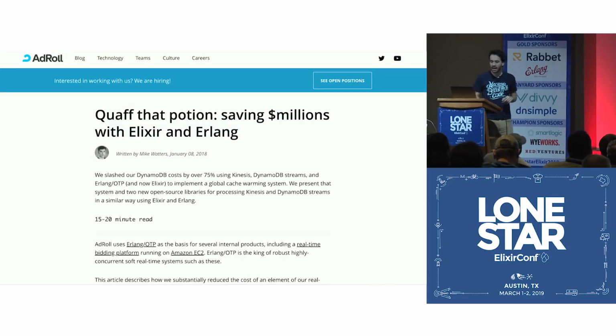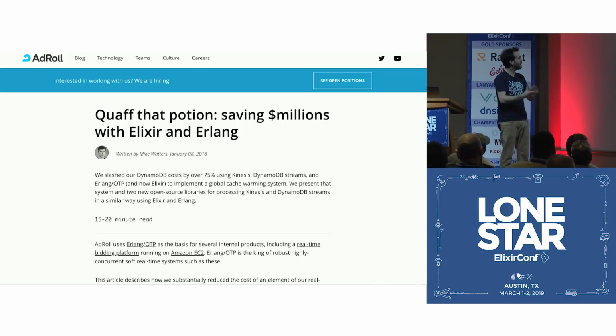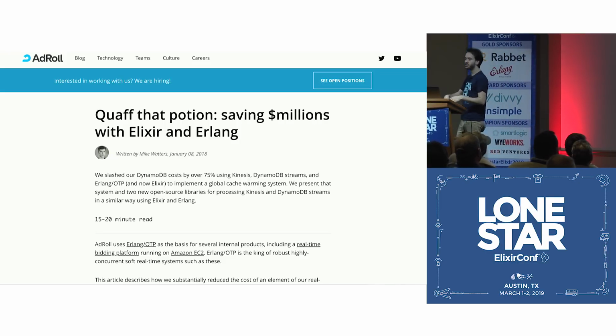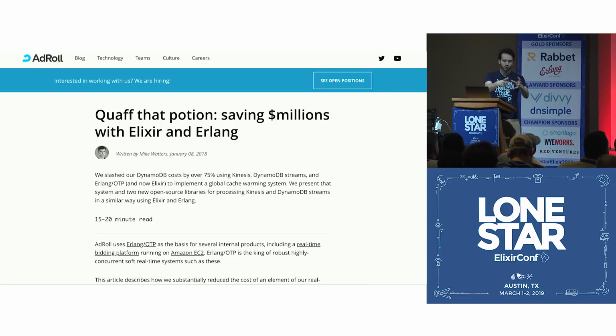We have the folks from Adro. They re-engineered part of their data processing pipeline. And then at the end, they added Flow, which is built on top of GenStage. And they were able to reach a solution that was already improved. And when they started using Flow as well, they were able to get twice the throughput that they had before.